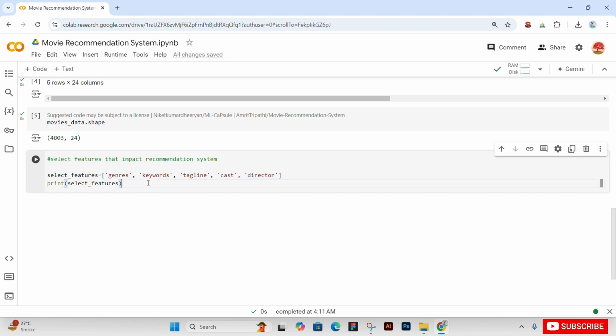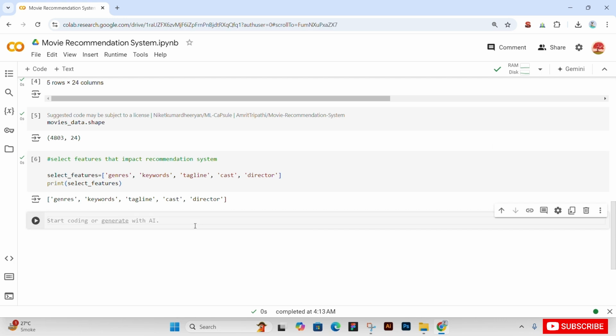So run the cell. As you see, our list has been displayed. So now we will replace null values with a null string in our features. Genres, for example, may have some null values, so we will simply replace them.